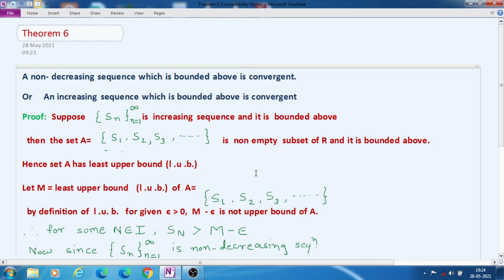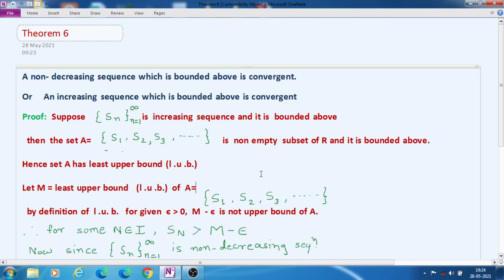A non-decreasing sequence means an increasing sequence, that means the terms go on increasing. The next term is greater than the previous term. This sequence is called a non-decreasing sequence.